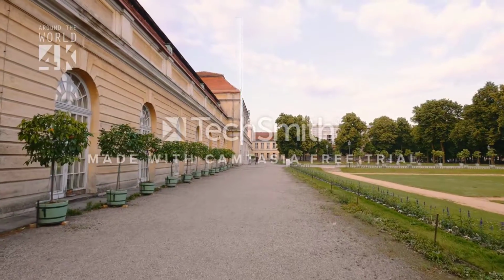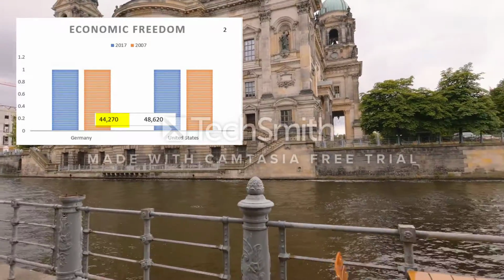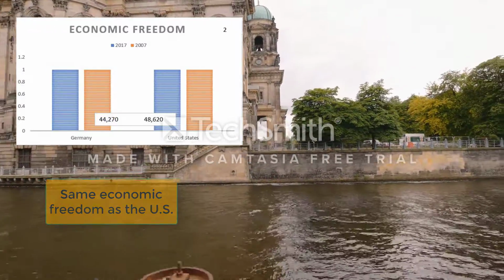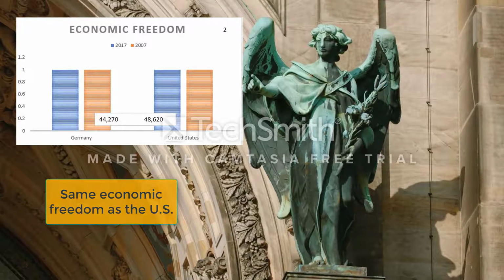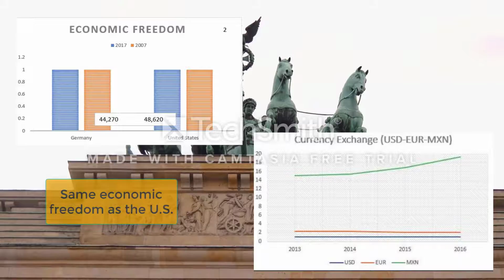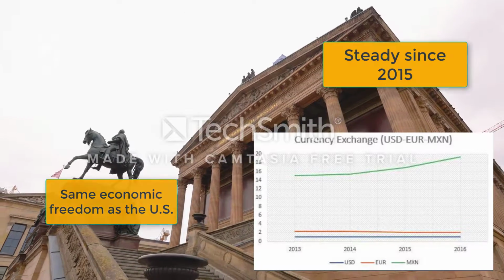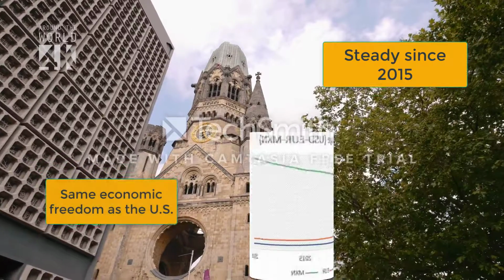Economic freedom is currently at 44,270 USD, both internet and press being free, similar to the United States. The currency, the euro, exchange has sat a little over €1, currently being at 1.11 for each US dollar.